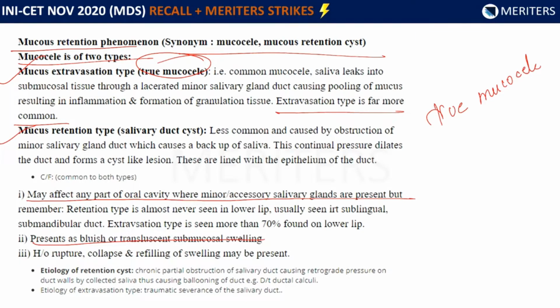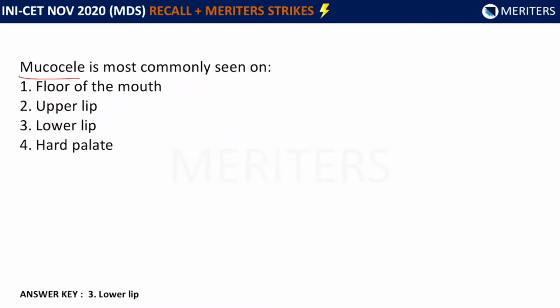And what will be the etiology of the retention cyst? Mostly due to the obstruction of the salivary duct, causing retrograde pressure on the duct walls by collected saliva, thus causing a ballooning of the duct or ductal calculi. So the best option here would be lower lip.